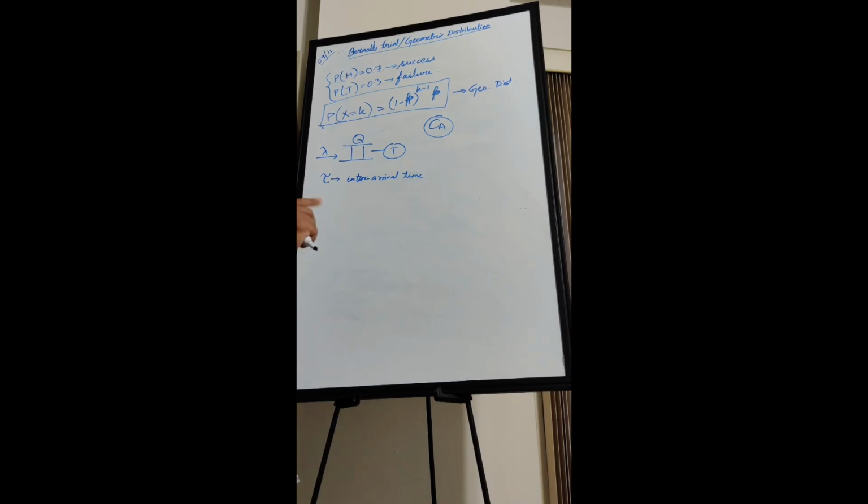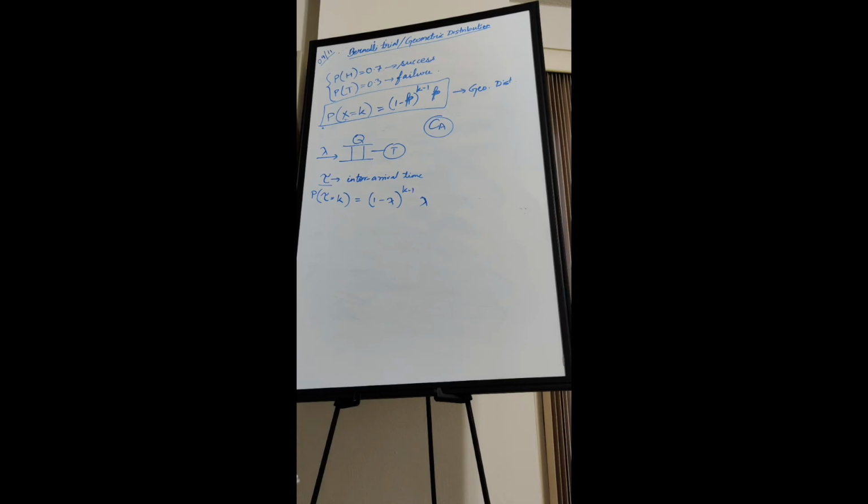So the probability of tau equal to k, where tau is the inter-arrival time, which I was denoting by x, is 1 minus lambda to the power k minus 1 into lambda.